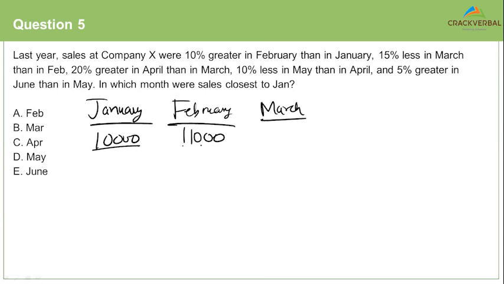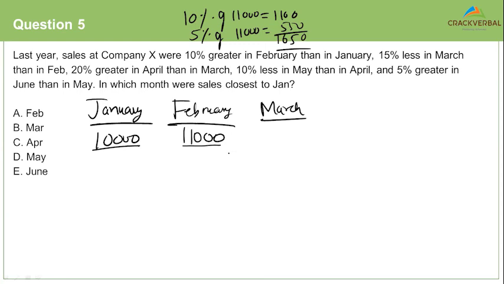So 10% of 11,000 is how much? 10% of 11,000 is 1,100. If 10% of 11,000 is 1,100, 5% will be how much? Half of this, 550. So that will be 1,650.